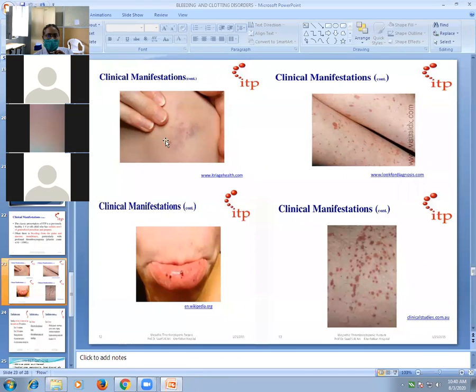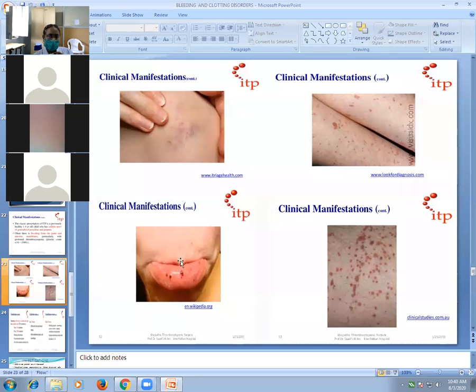Purpura is larger than petechiae, and ecchymoses are larger than purpura. So small bleeding spots are called petechiae, larger than this is called purpura, and ecchymoses are larger still.